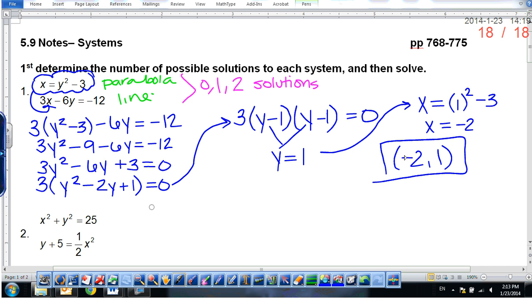Questions on that one? Would it be 2 solutions if the y was like 1 minus 3 and y plus 3? Yeah, so if we got 2 different y values here, we would plug each one in and get the x that goes with it. Is that the 2 solutions? That's what 2 or more solutions would look like, yeah.